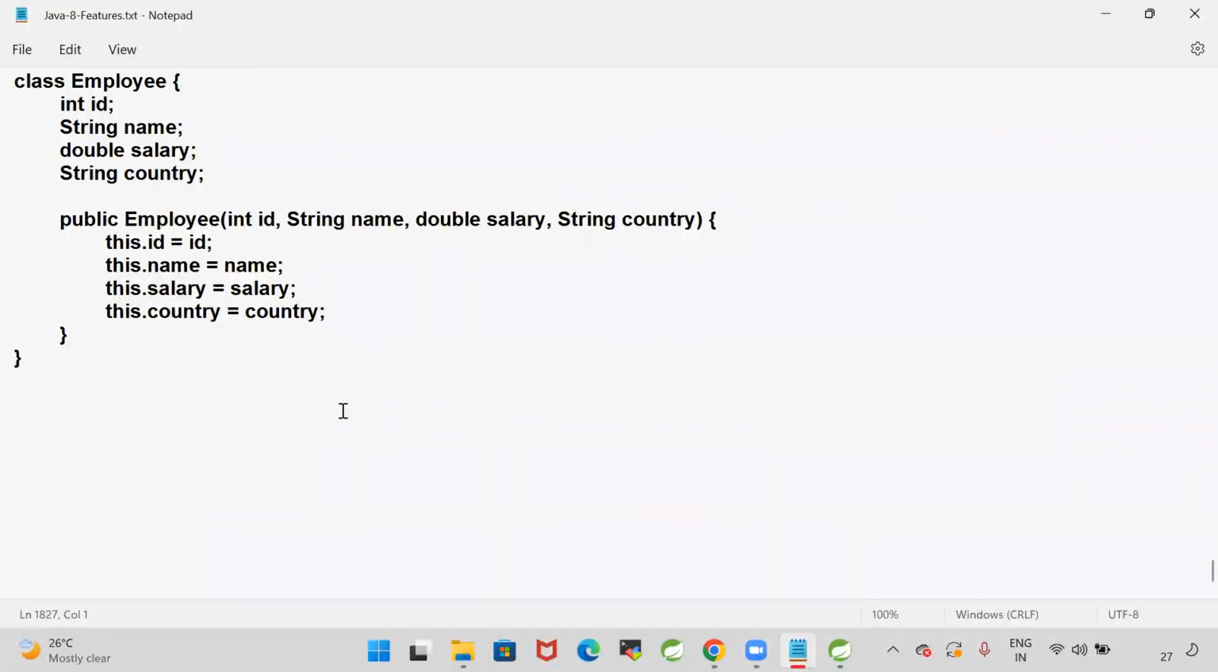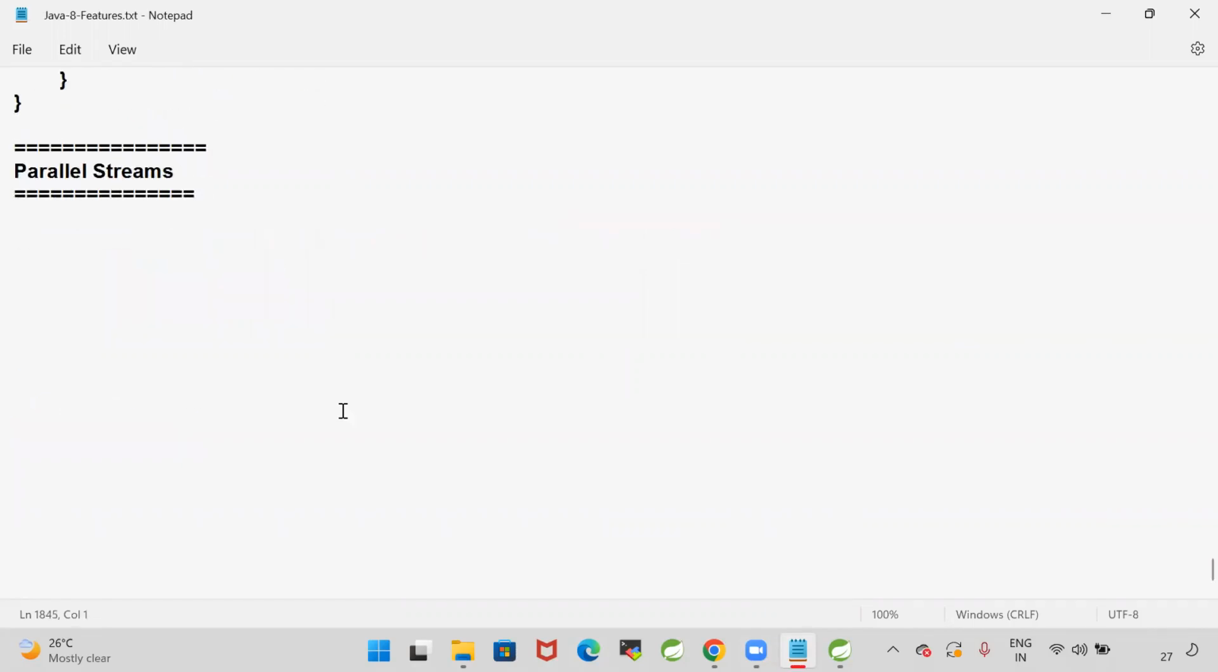Okay, and the next one, there is a concept called parallel streams: serial stream and parallel stream. As of now, whatever we have done is a serial stream. Java 8 supports the parallel streams concept also. Generally, streams will execute in sequential order. We use parallel streams to execute the program faster by using more resources.